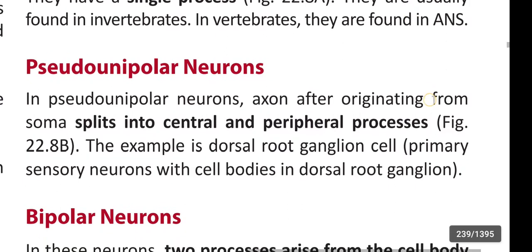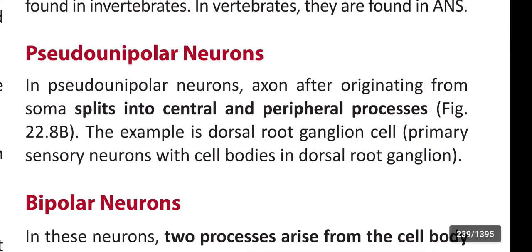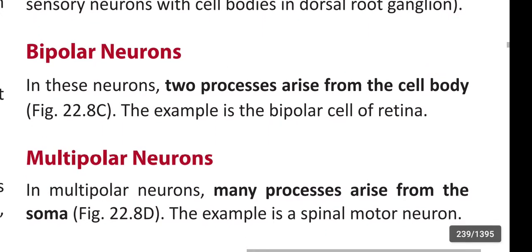Pseudo-unipolar. In pseudo-unipolar neurons, the axon, after originating from the soma, splits into central and peripheral processes. The example is the dorsal root ganglion cell, primary sensory neurons with cell bodies in the dorsal root ganglion.